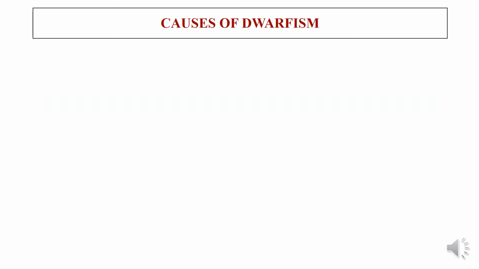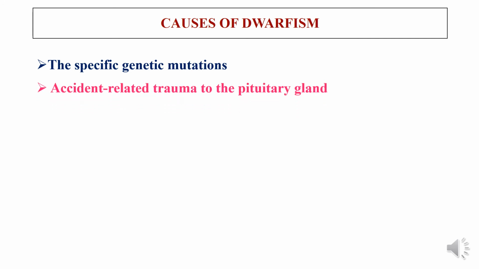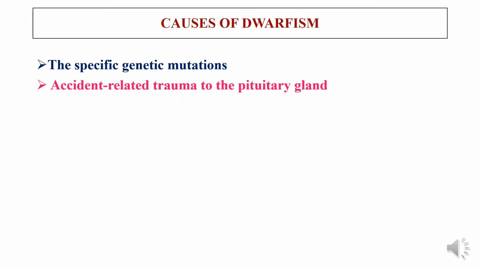Some of the minor and rare causes for dwarfism are specific genetic mutations that may occur in the pituitary gland or the hypothalamus gland, which may cause malsecretion of the hormone from the hypothalamus or from the pituitary gland. That could be a reason for dwarfism, or else it could be accident-related trauma to the pituitary gland.